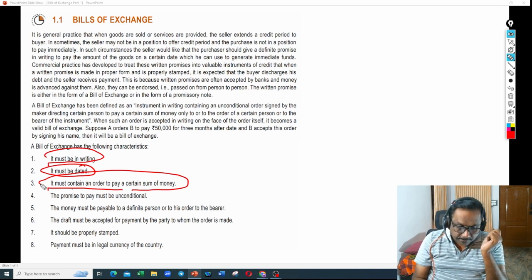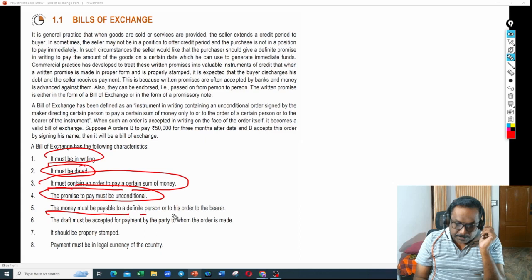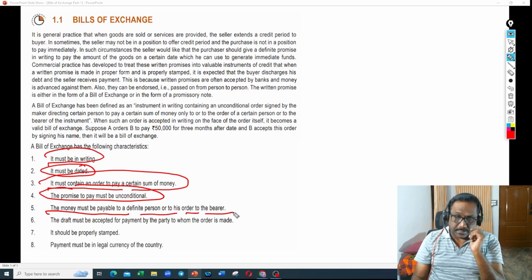The promise to pay must be unconditional. Whatever amount you are supposed to pay, there should not be any condition, and he should simply accept that bill saying that, yes, I am ready to pay this amount to you. So the document should be unconditional. The money must be payable to a definite person or to his order or to the bearer. As I said previously, this amount has to be paid to the seller or whomsoever he is ordering to pay, that person, or to the bearer of the instrument.